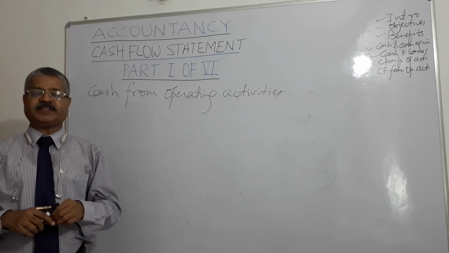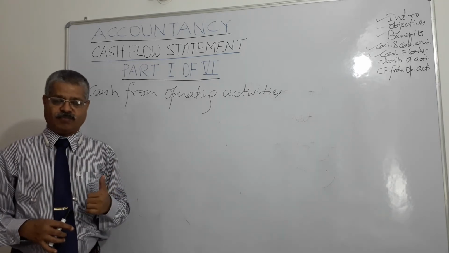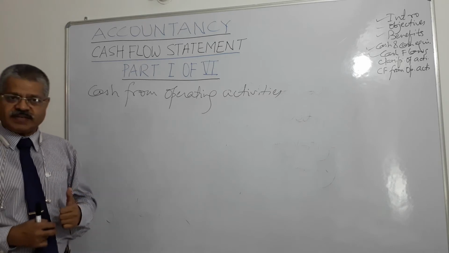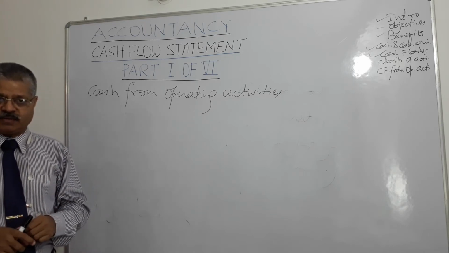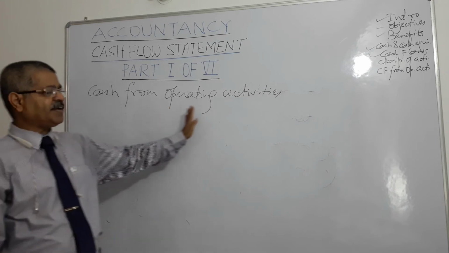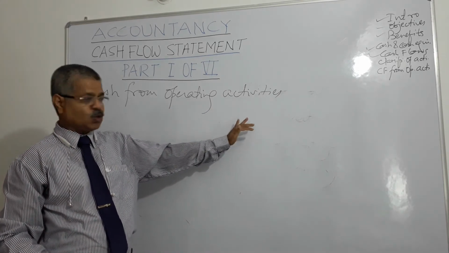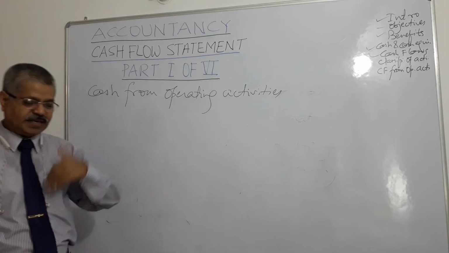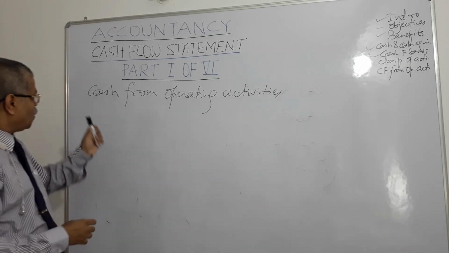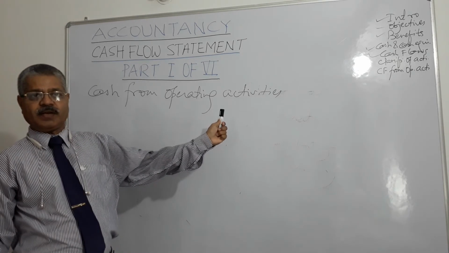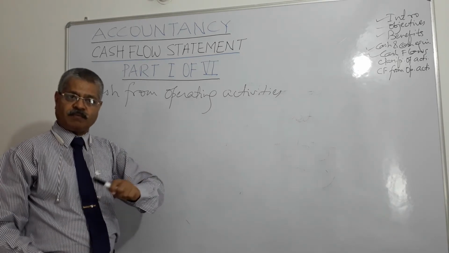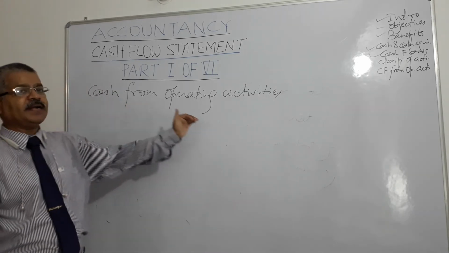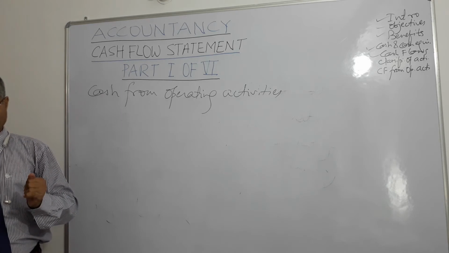Suppose I have a factory and I manufacture bicycles. Then manufacturing of bicycles is my primary activity, my operating activity. So whatever cash flows, whether incoming or outgoing, on account of my main activity of manufacturing bicycles, is called cash from operating activities, right?